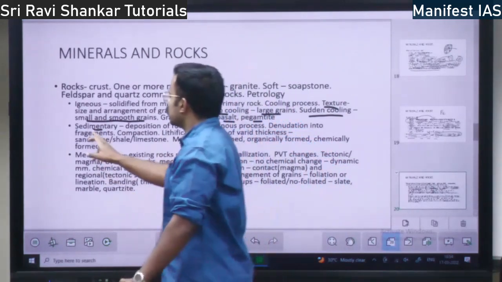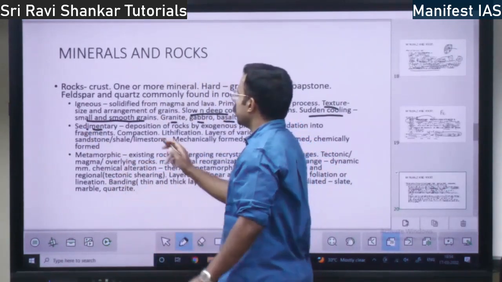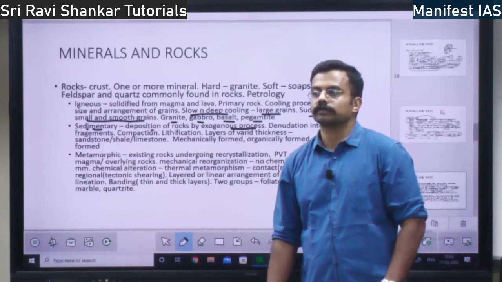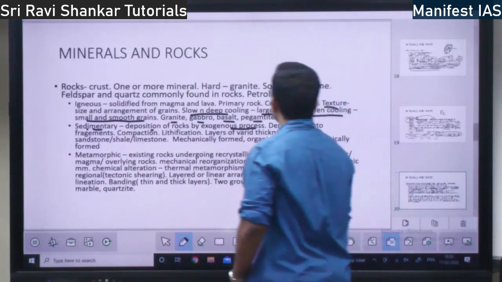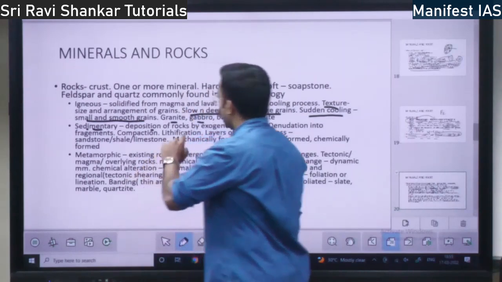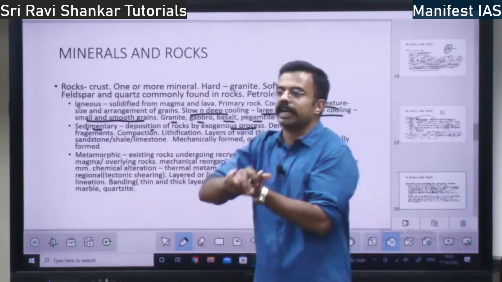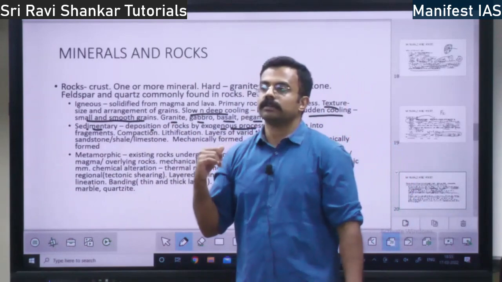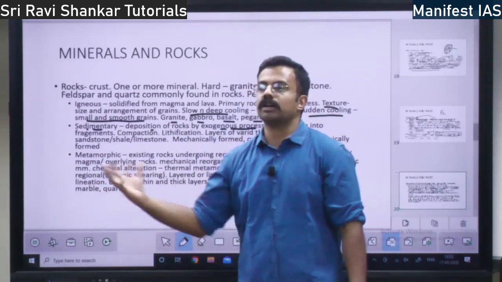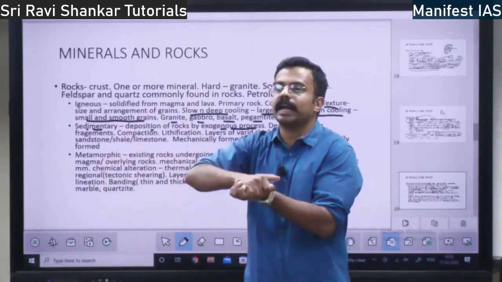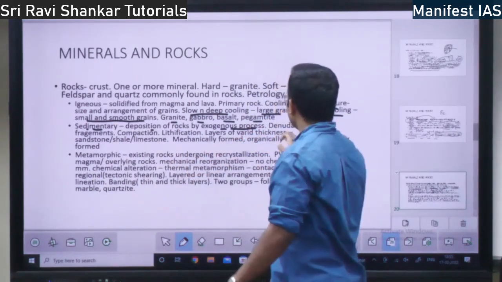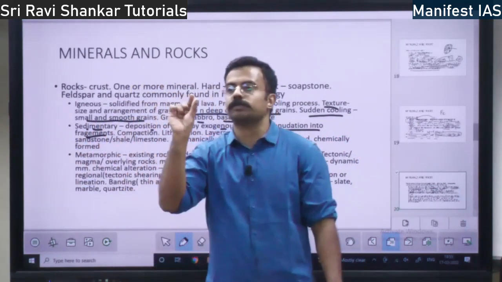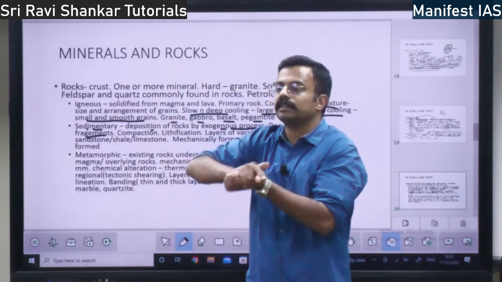Small segments of broken rocks becoming one big rock because of heat and pressure is the sedimentary rock, right? So deposition of rocks by exogenous process. What is the exogenous process? Means by erosion, by rivers. Rivers will carry these rocks, or by erosion with the sand. These will come and get compacted at one place, right? Rocks first will get denudated into small fragments, then they will get compacted, right?